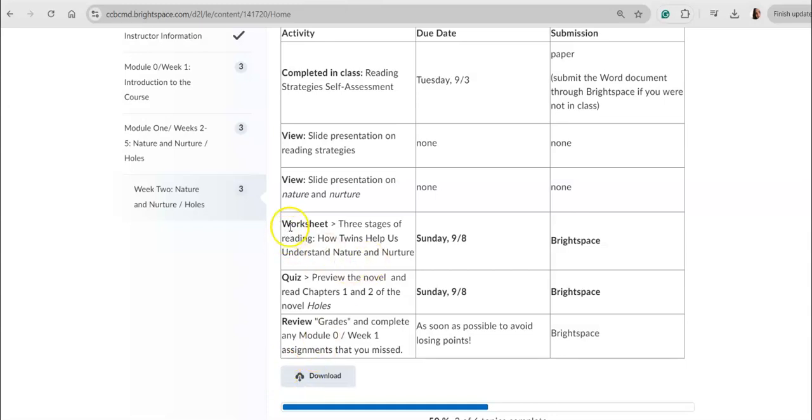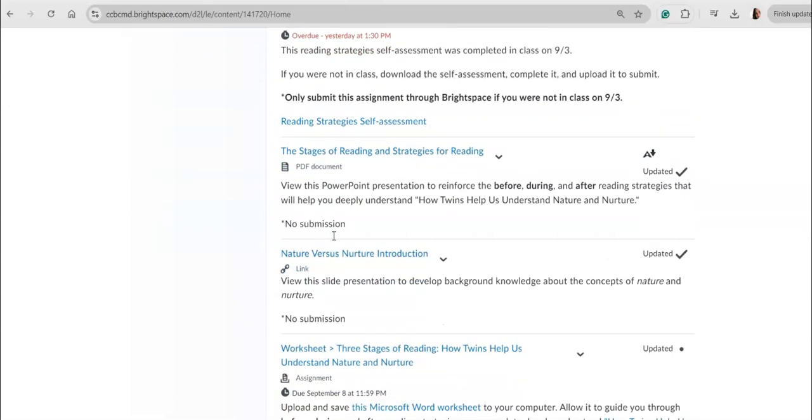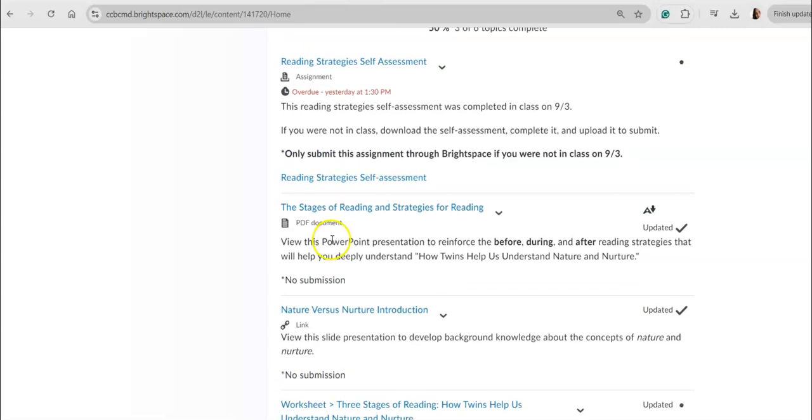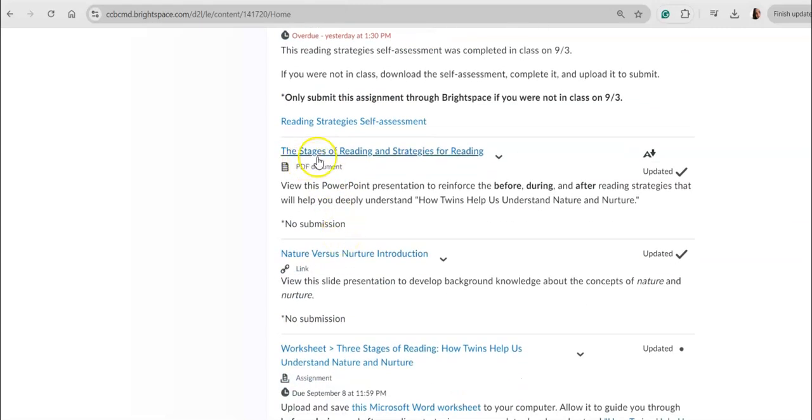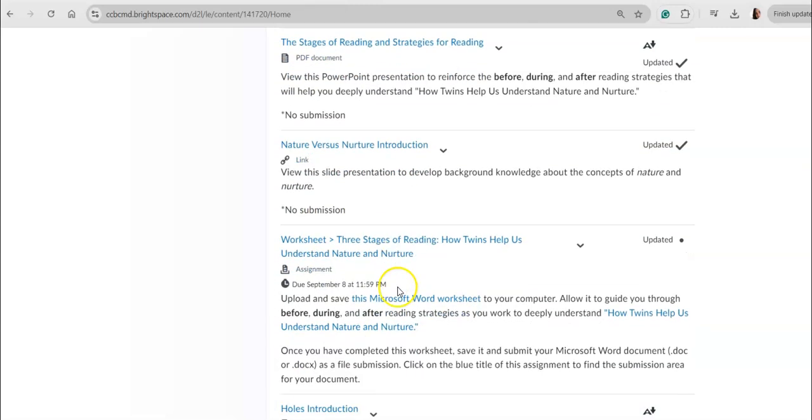Hi students, let's take a look at this assignment here, the worksheet for the 3 stages of reading, how twins help us understand nature and nurture. When you move down under that list, you know that you have some resources to help you with the stages of reading and strategies for reading. You have an introduction to nature versus nurture right here. So open those and take a look, even with no submission.